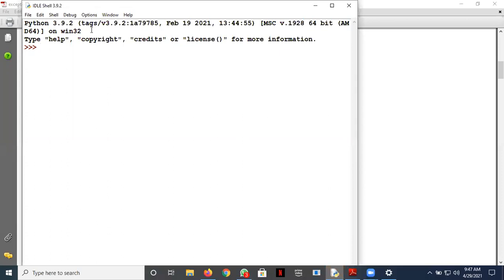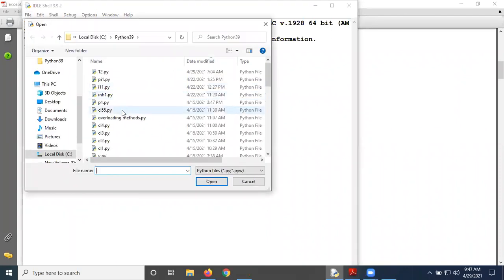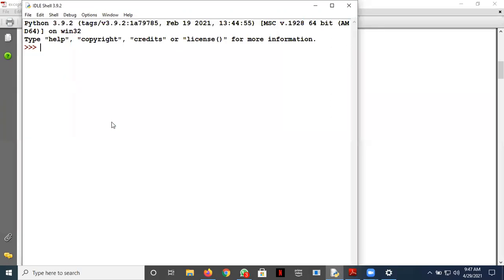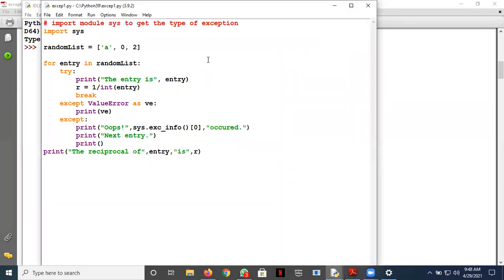So I've opened this Python IDLE, and I'll open the file here. Let's see if we have it. Yeah, I think this should be the same. See, the same program I have picked up here. I've taken a random list with these values, exactly the same thing.